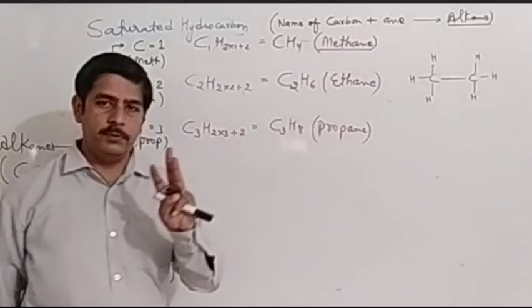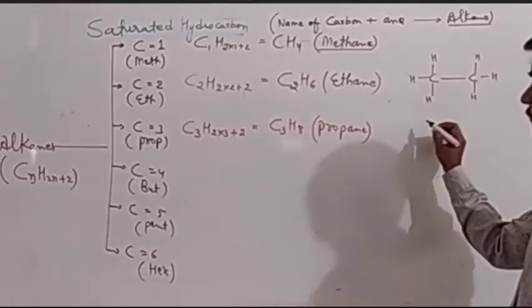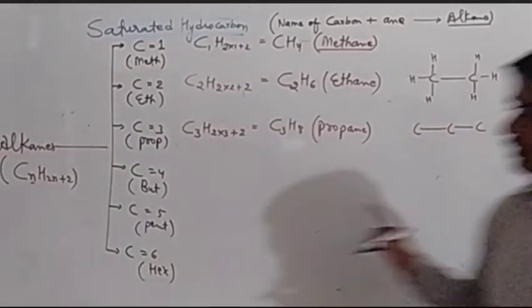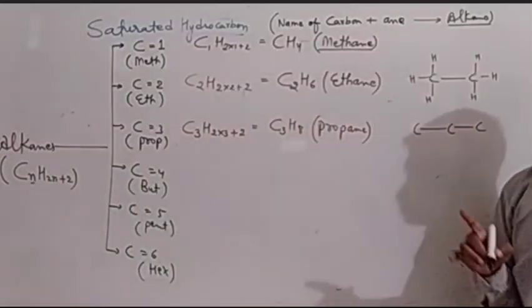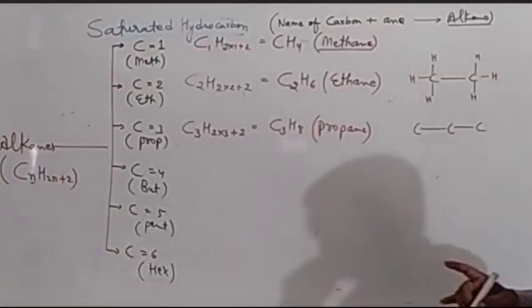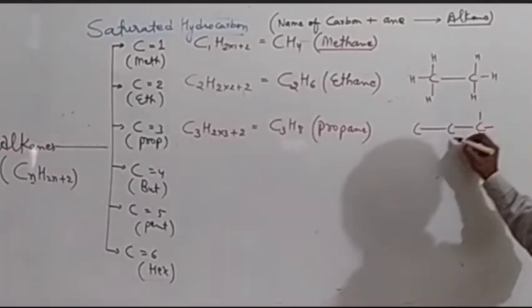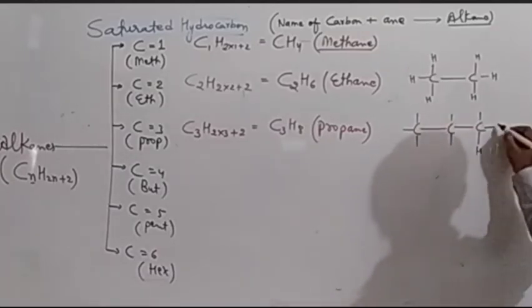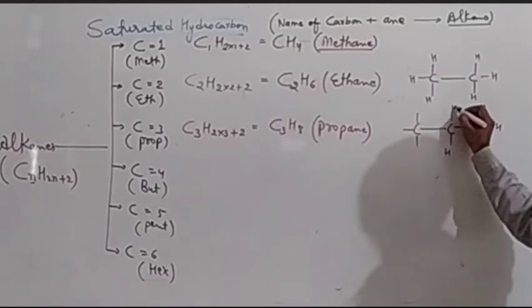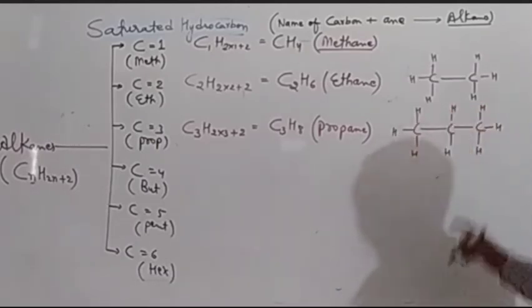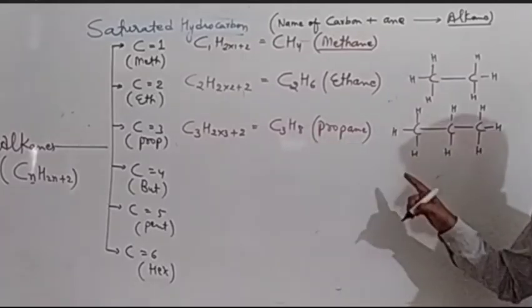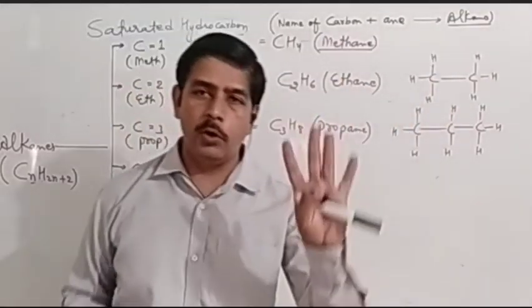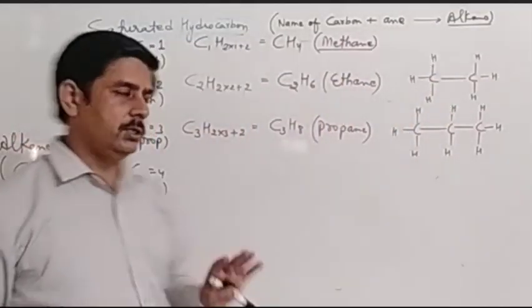Propane should have 3 carbons, so 3 carbons should be arranged like this with single bonds: 1, 2, and 3. Remember this because alkanes are the compounds which have single bonds between carbon and carbon. And at the rest of the valencies we will write hydrogen. So 1 hydrogen, 2, 3, 4, 5, 6, 7, 8. Now 8 hydrogens and 3 carbons are completed, and there are no vacant valencies. Just remember, each carbon will form 4 bonds because carbon is tetravalent. Now come to the next.